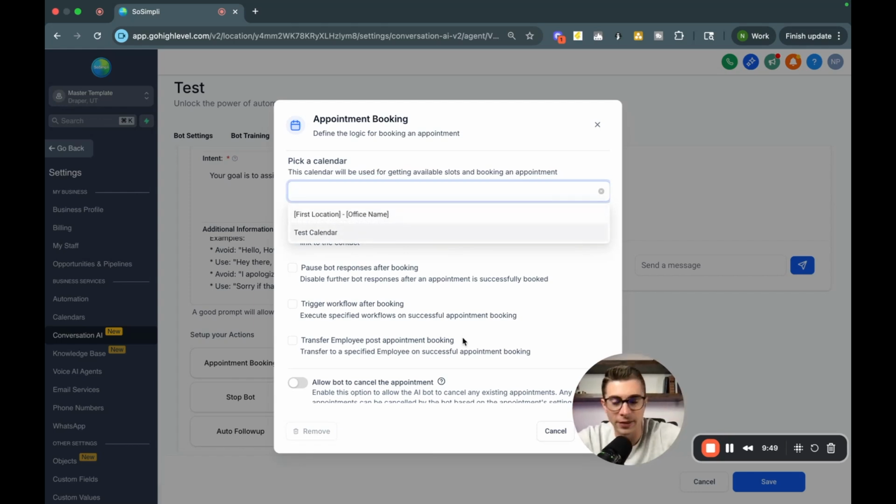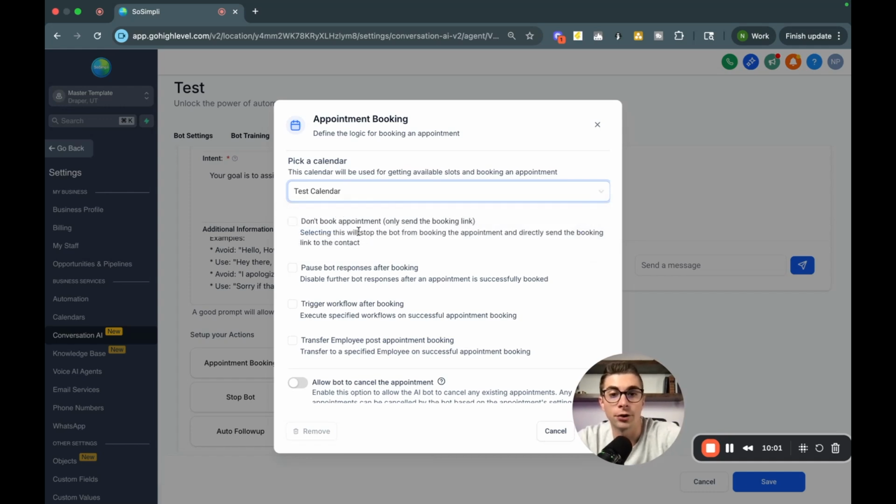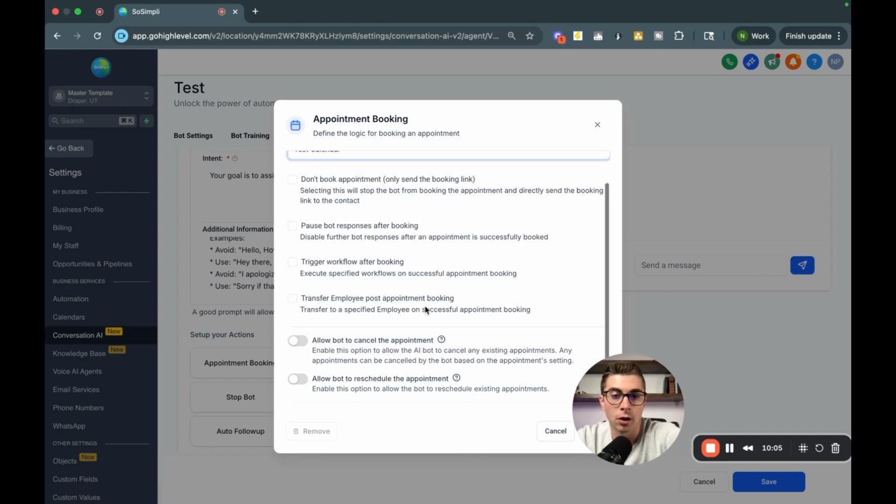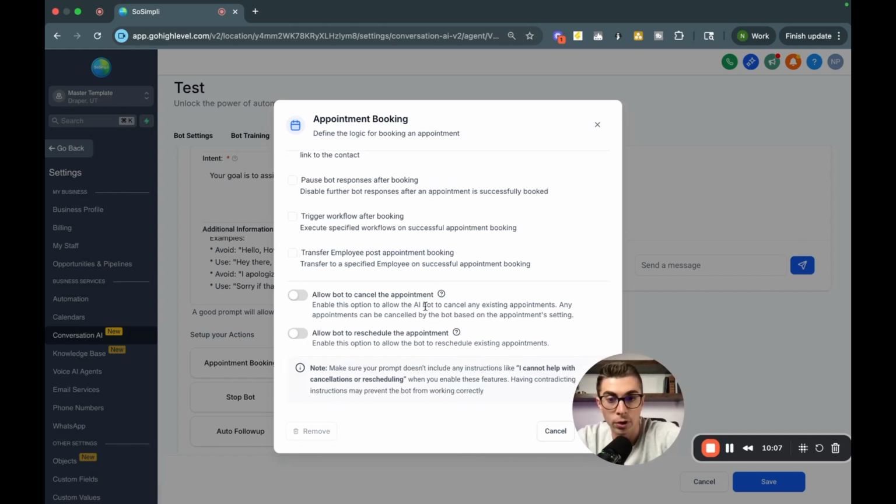Because if you think about it, the bot needs to be pulling information from somewhere, right? It's not going to be just sending out random times, because what if they double book someone, right? That's not going to do any good for the business owner. So what you can do is you can put a test calendar in here. And then what you can go ahead and do is just make sure that the settings are all good to go, so it doesn't double book.